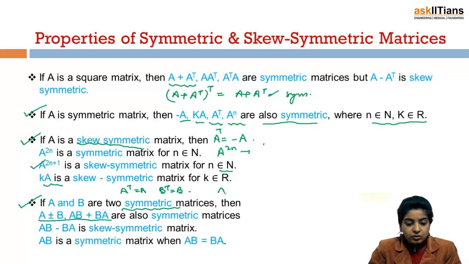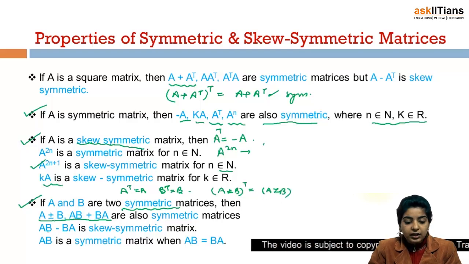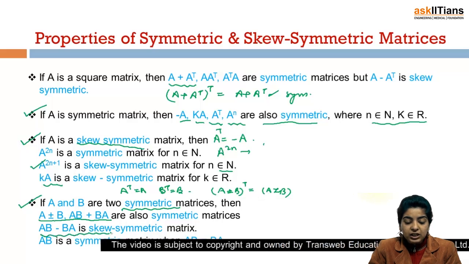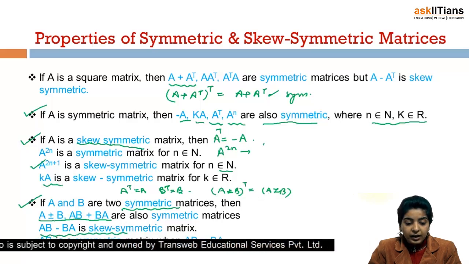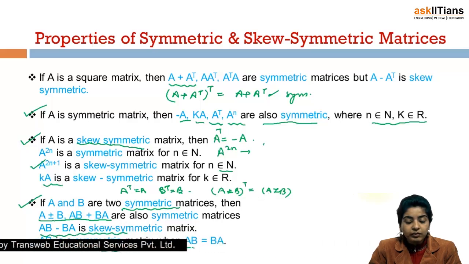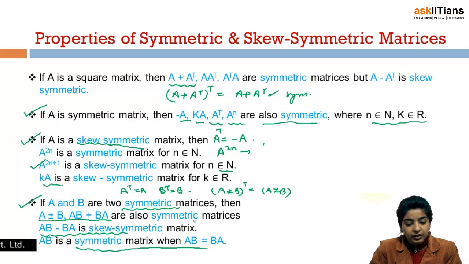What you can do is simply take (A plus minus B) whole transpose and try to prove that it comes out to be A plus minus B. If you get this, you'll get it as a symmetric matrix. Similarly, AB minus BA is skew symmetric, and AB is a symmetric matrix only when AB is equal to BA, that is, they are commutative.